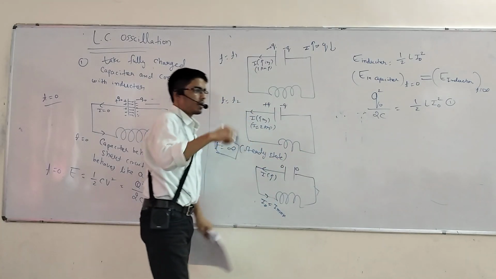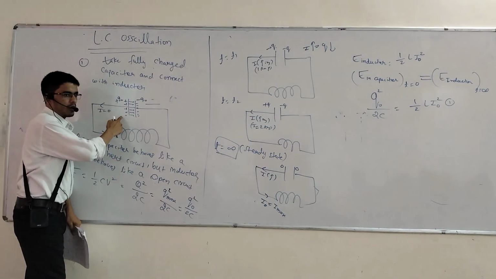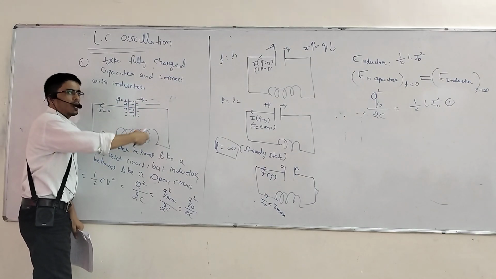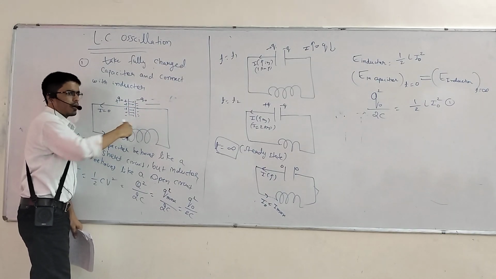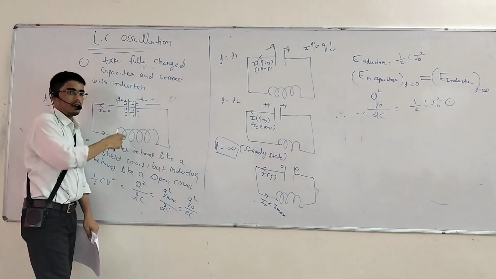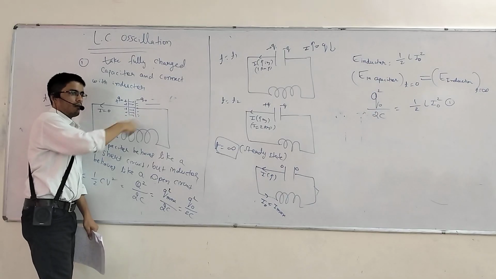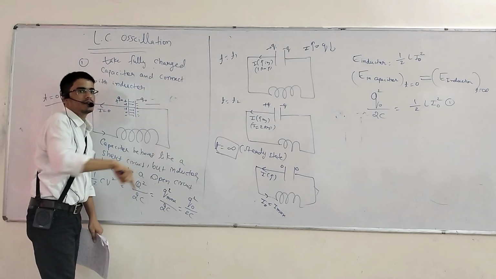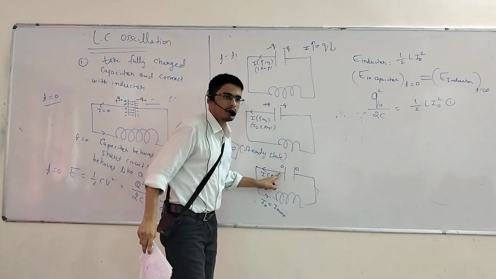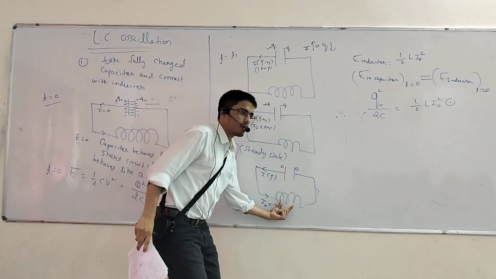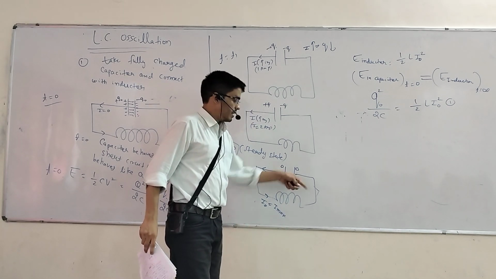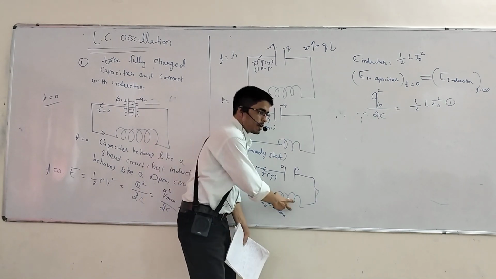See, you have marked plus here. Now is your current increasing clockwise or anti-clockwise? That is anti-clockwise. So initially there is no current, now it will move fast. The current will be increasing in nature. After that, what is the charge value here? Zero. All the charge is stored inside the inductor.